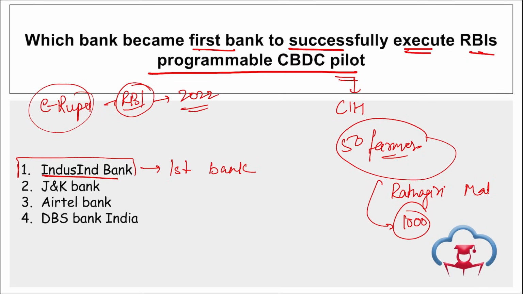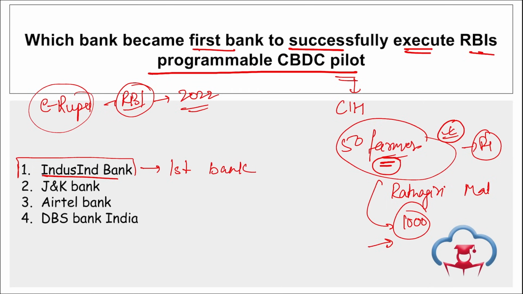Apart from this, remember friends, the phase 2 of this project will target, this is the phase 1, right? And it is targeting your farmers. So the phase 2 of this project will be targeting the Safai Karamcharis so that their income can be increased through plastic waste recycling, right? So simply in the first phase, the farmers will be benefiting, and in the second phase, it will be the Safai Karamcharis that will be benefiting through this programmable CBDC pilot project. And first it is launched to 50 farmers, then it will be targeting 1,000 farmers in the state of Maharashtra.